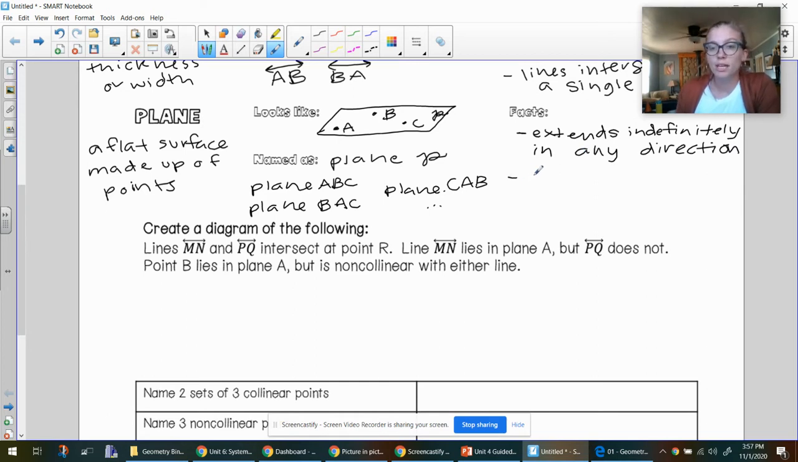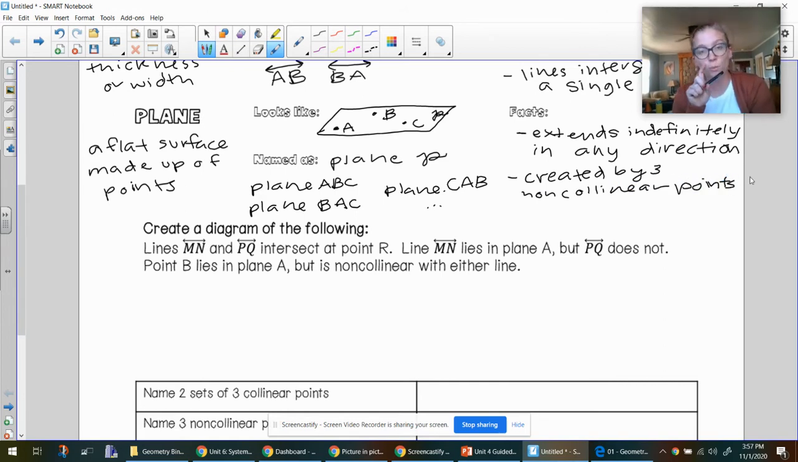It's created by 3 non-collinear points. The reason that they're non-collinear is because if they were collinear, it would just be a line. They would be totally straight. When you add a 3rd point out here, you start to get a 2-dimensional surface. And planes always intersect. If you have 2 or more planes intersecting together, they will intersect at a line.